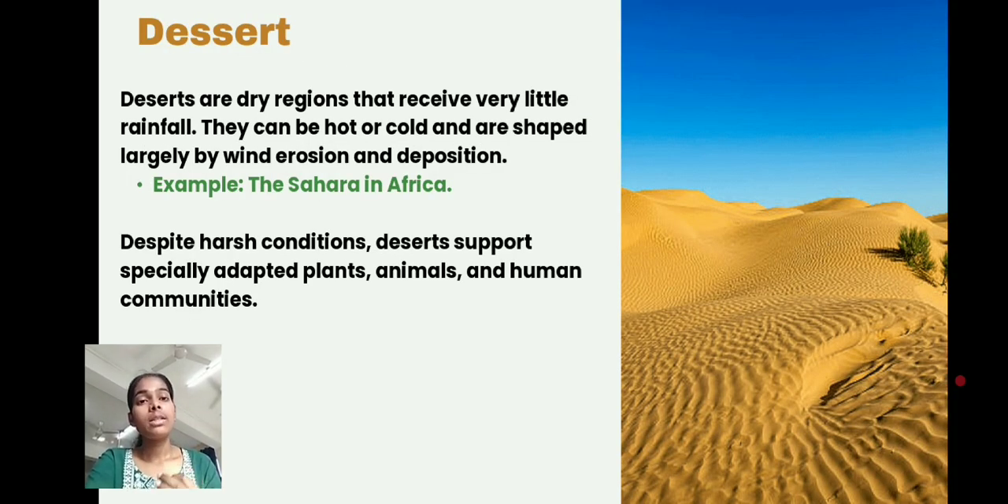As we all know, deserts are dry regions that receive very little rainfall and have rocky and sandy regions. Deserts can have hot and also cold climates. Ladakh is a cold desert, and one of the best examples of a hot desert in the world is the Sahara in Africa. Despite the harsh climate in desert areas, people have adapted to the conditions, and plants and human communities live there.